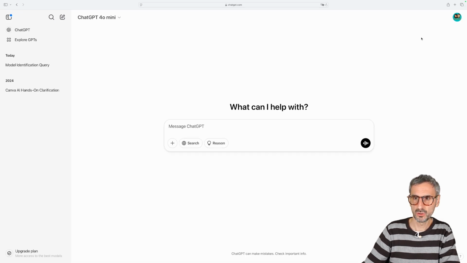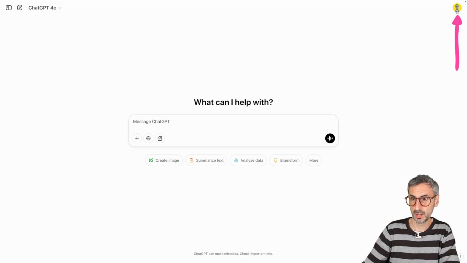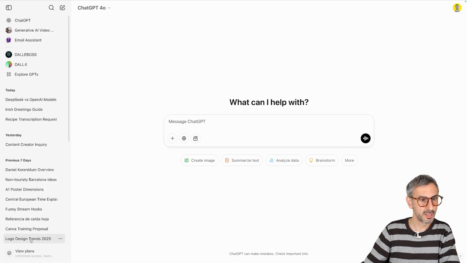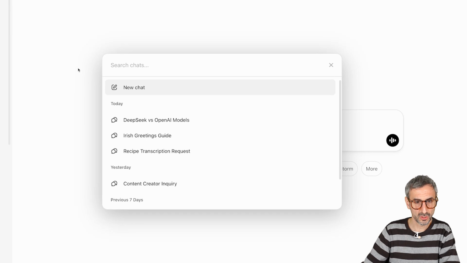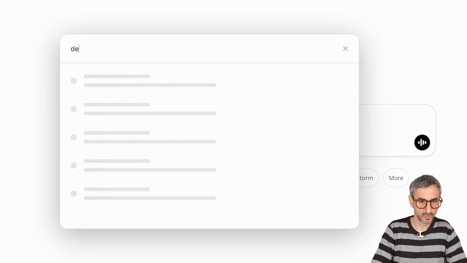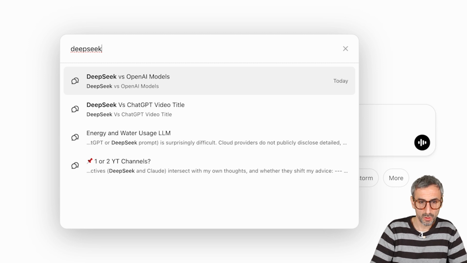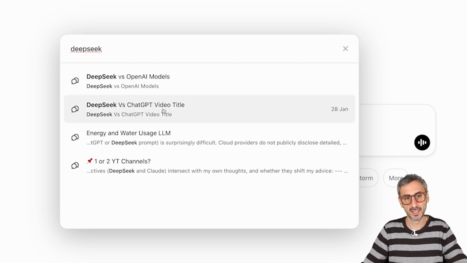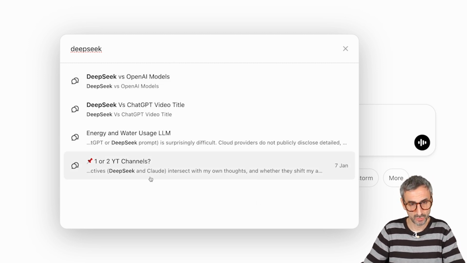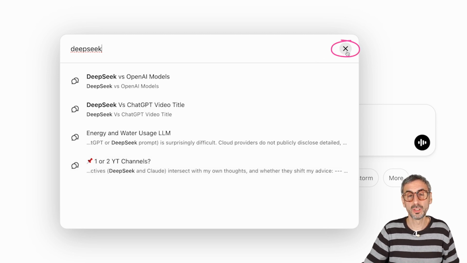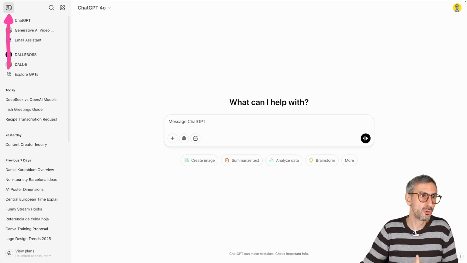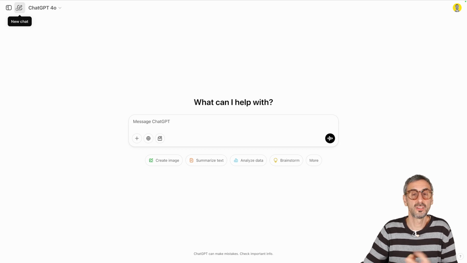Now, something else we have is a search bar. Let me show you, for example, switching to my Plus account, I have many more conversations here. But what's interesting is that I can search my conversations. So if I search for DeepSeek, for example, ChatGPT will just go through all of the conversations I've had and give me access to the right conversation. This is saving me so much time. This is a little UI feature that is a game changer for me.